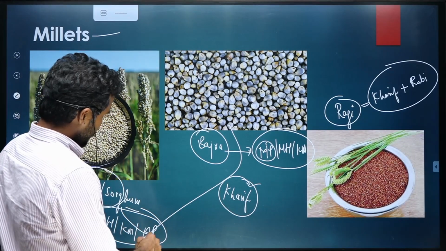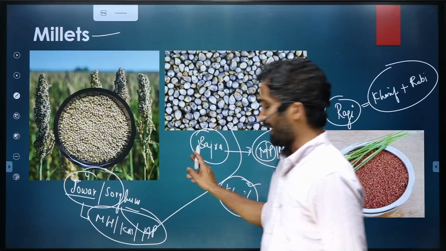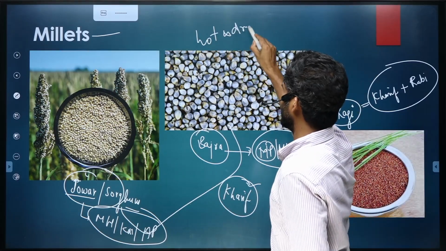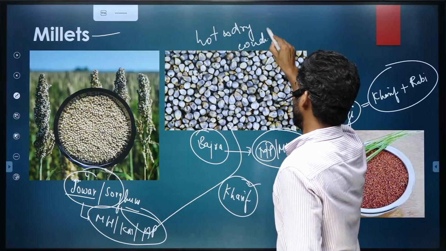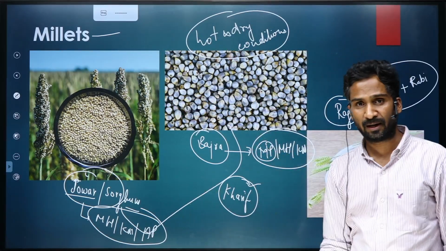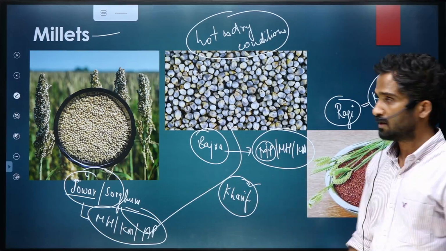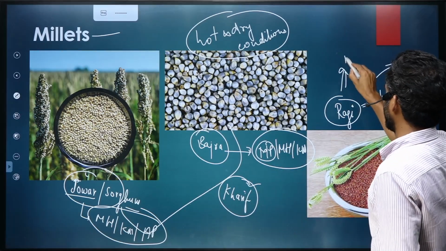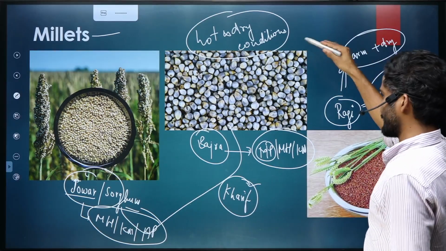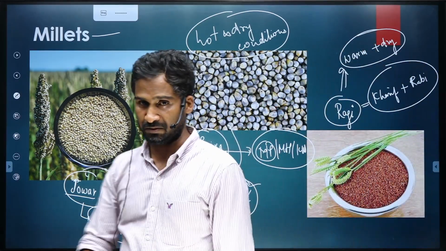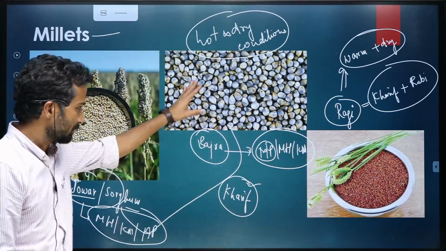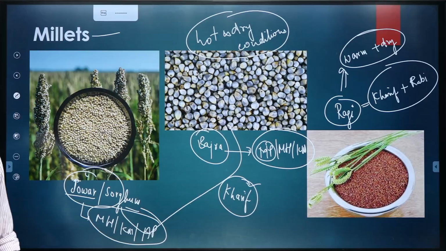So these two, jowar and bajra, are primarily grown in hot and dry conditions. But ragi is primarily grown in warm and dry conditions. So just write these facts for the prelims examinations. Ragi requires relatively lesser temperature compared to bajra and jowar.